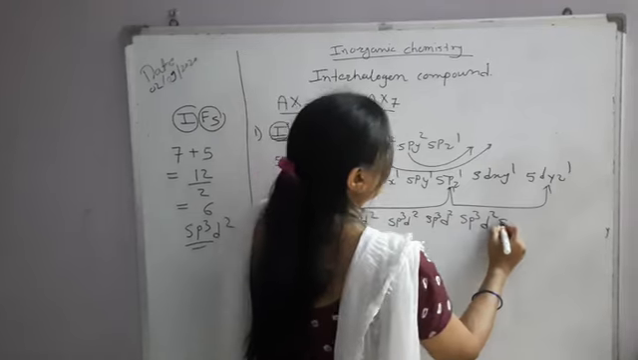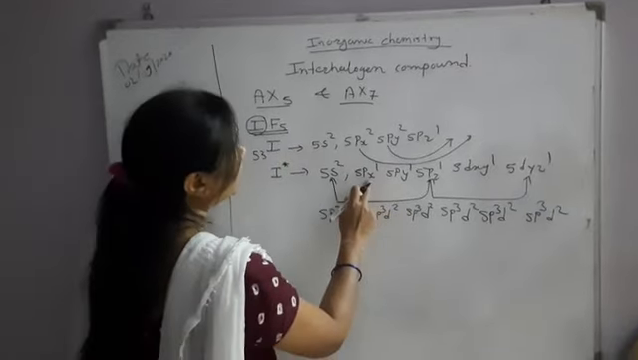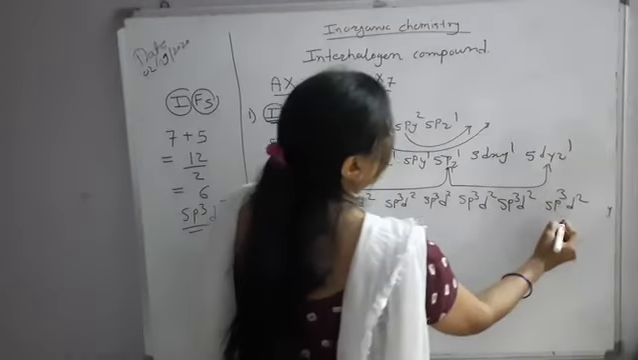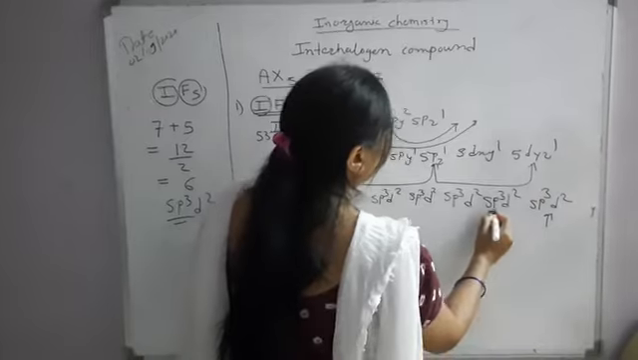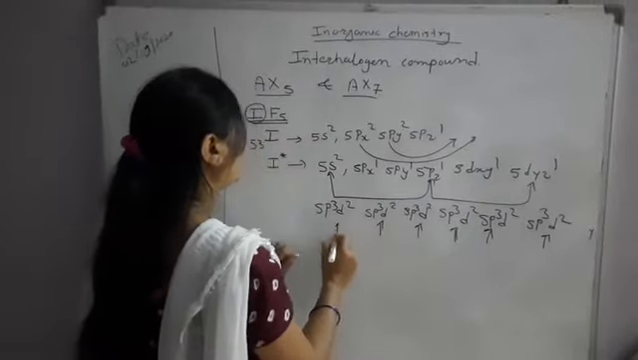Here, out of these, how many contain an unpaired electron? 5 contain, 1, 2, 3, 4, 5. These 5 contain the unpaired electron and 1 contains the lone pair of electrons.